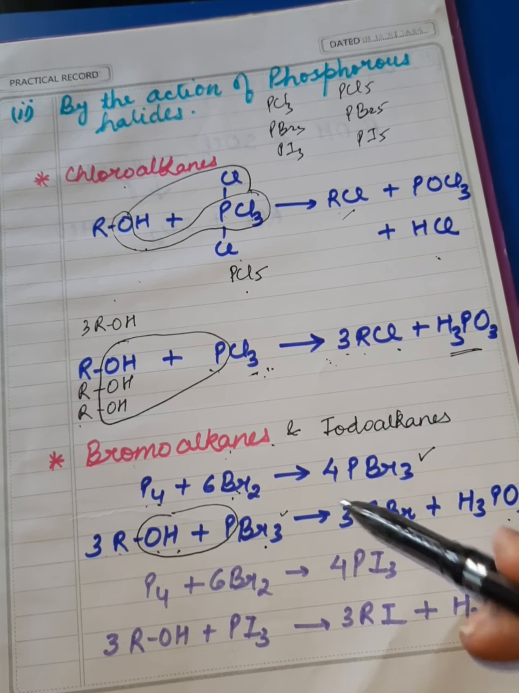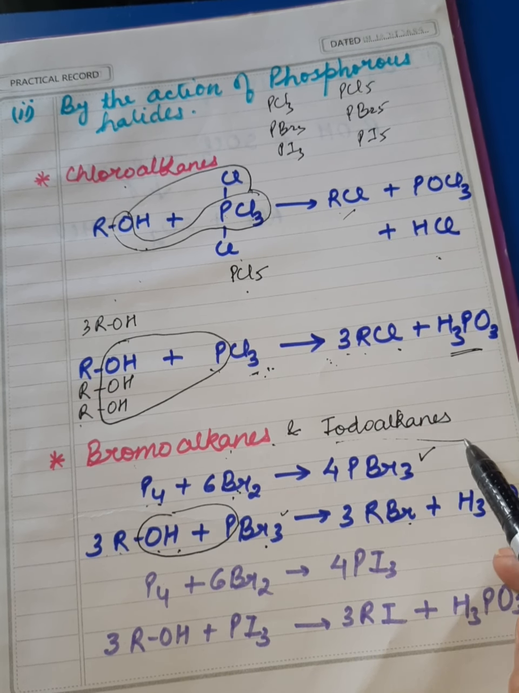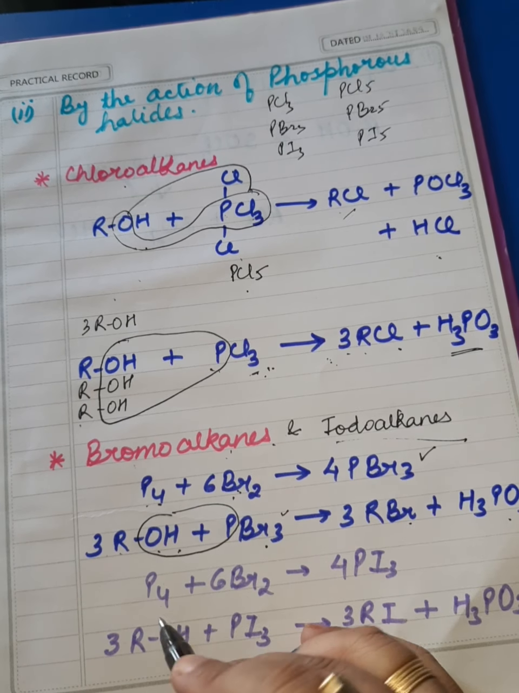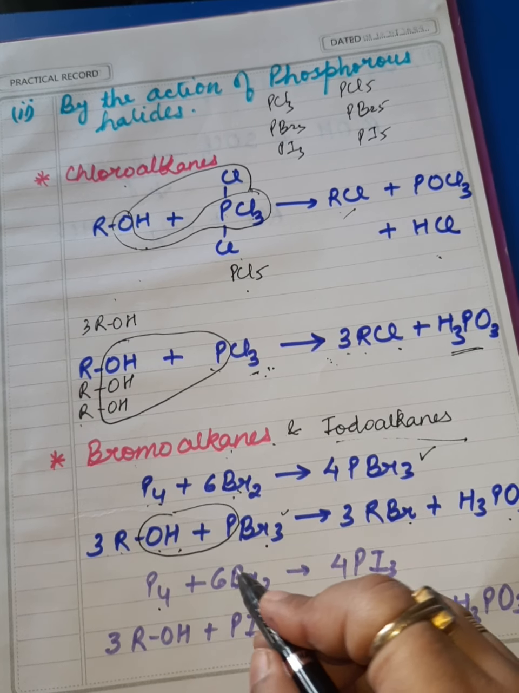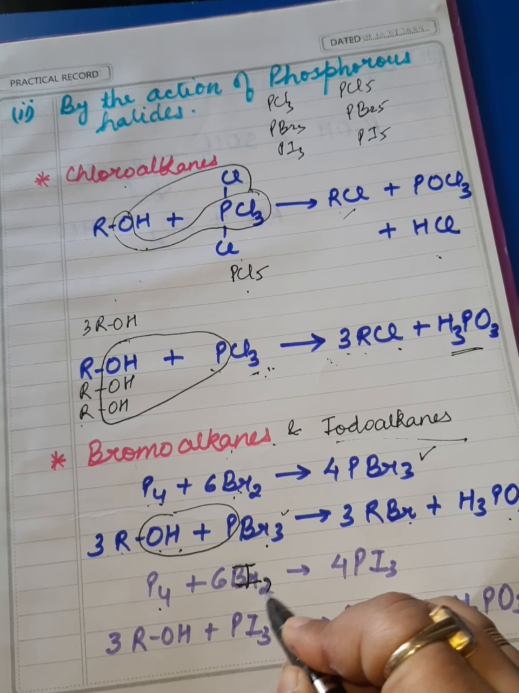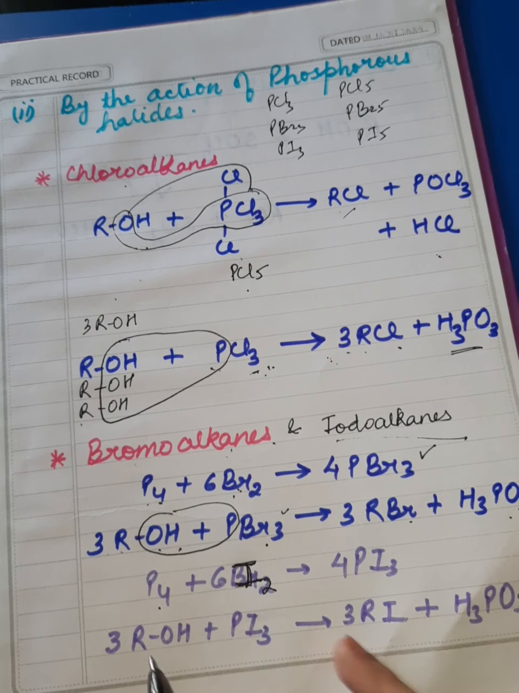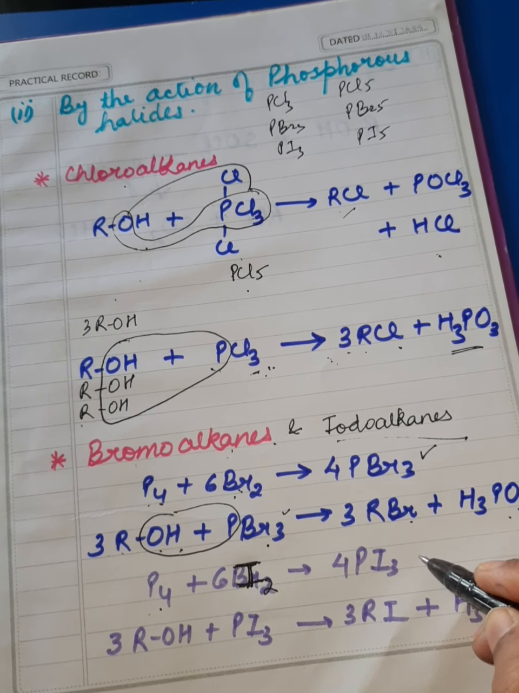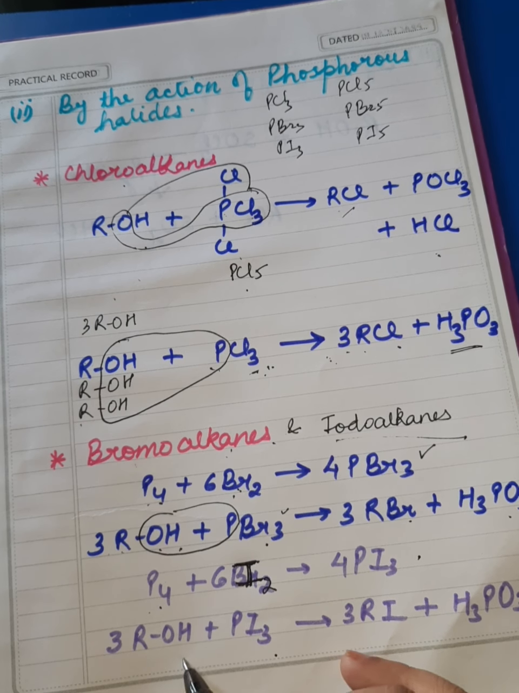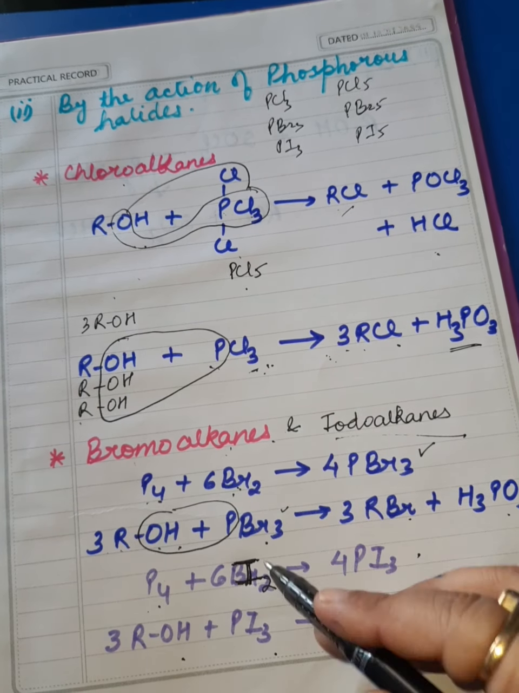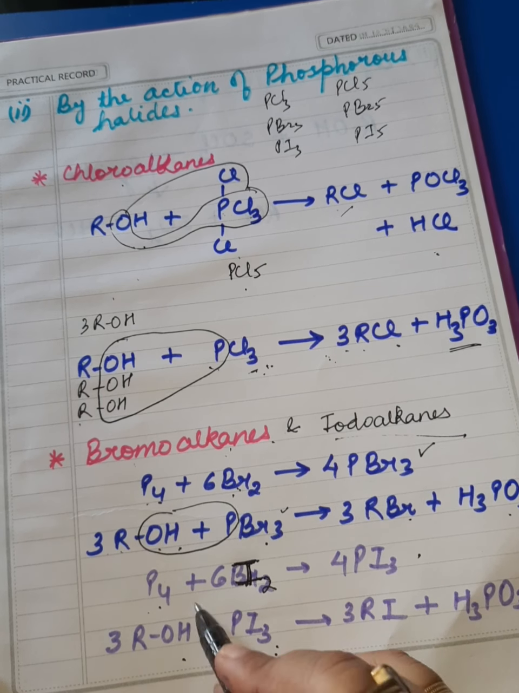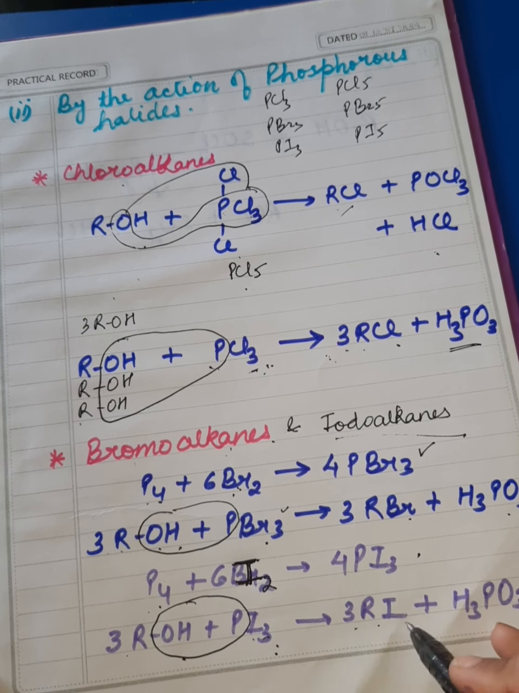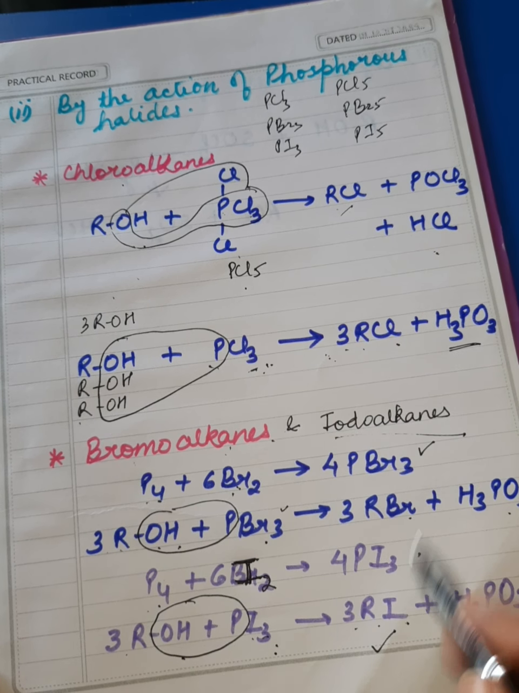Alright. Same way when we want to prepare iodoalkane, this iodoalkane is prepared by the reaction of red phosphorus with iodine, I2. By mistake bromine was written. So with the iodine, PI3 is formed. This PI3 is then made to react with alcohol. The pattern of the reaction is same. H3PO3 is the byproduct. 3 ROH and 3 RI will be the major product. I hope this reaction is clear.